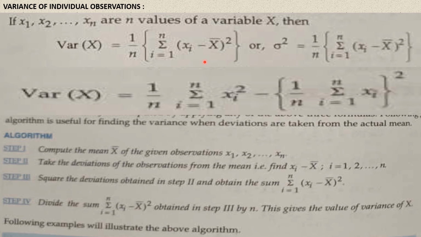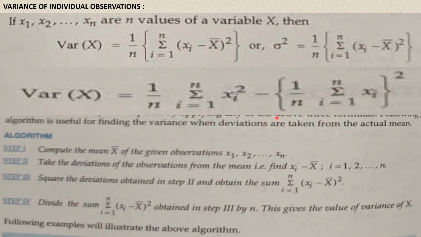So this formula can also be written as variance of the data is equal to 1 by n sigma i equal to 1 to n xi square minus 1 by n sigma i equal to 1 to n xi whole square. We can use this formula or this formula. Both give the same result.